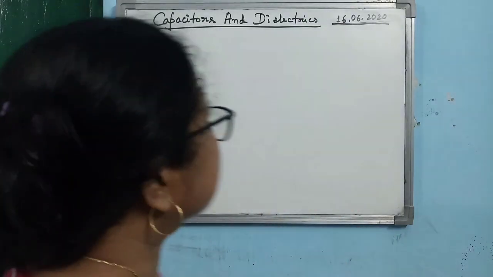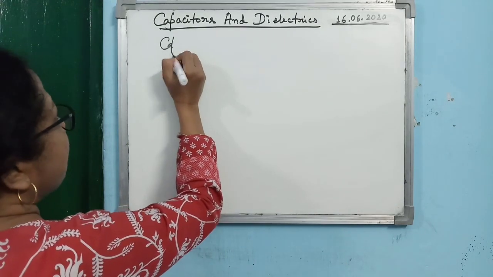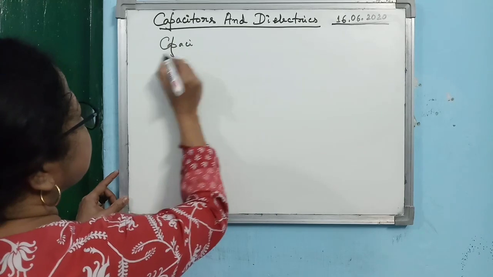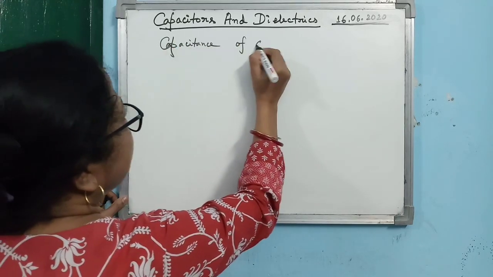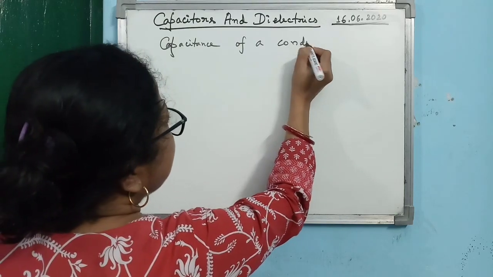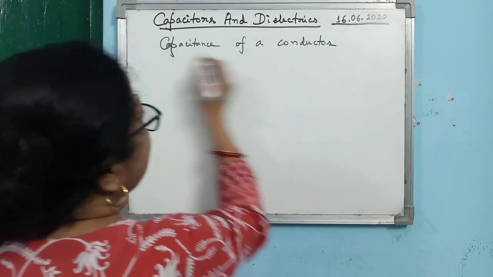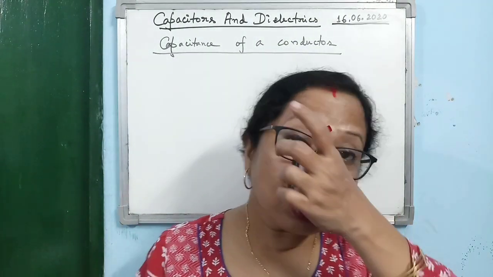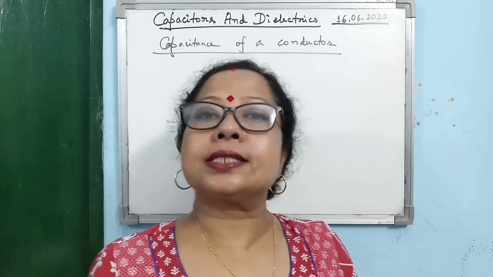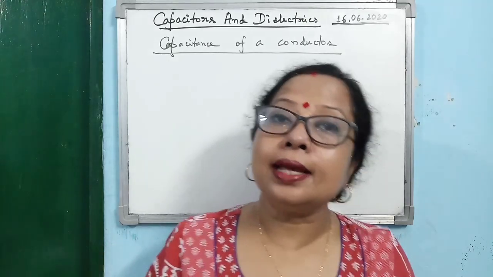Next topic is coming. What is the capacitance of a conductor? Capacitance means the ability of the conductor to hold electric charge. I hope you have understood what is capacitance of a conductor.